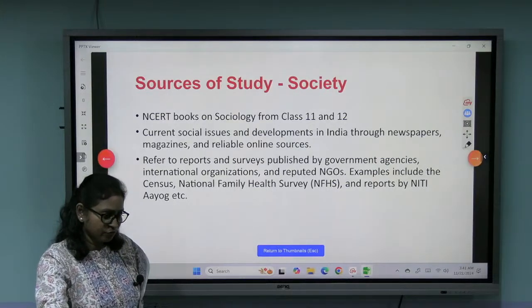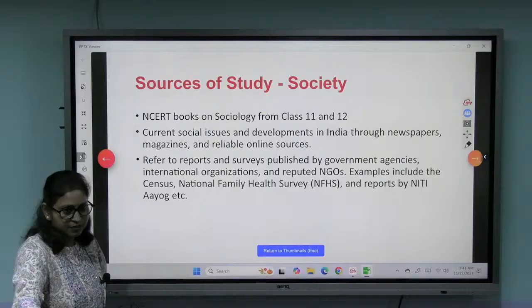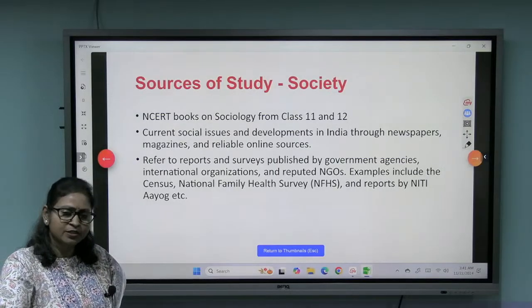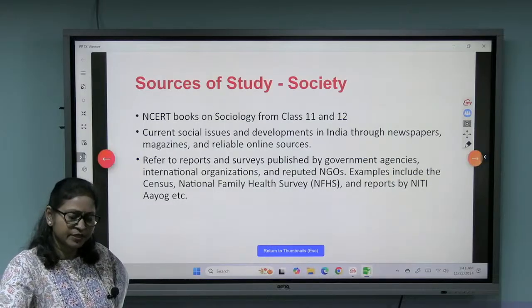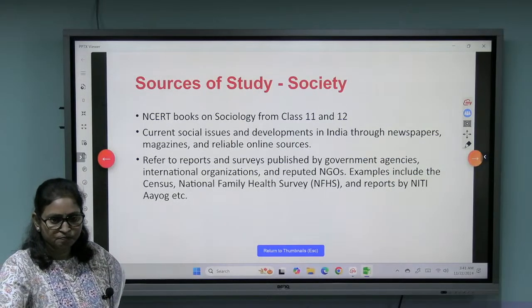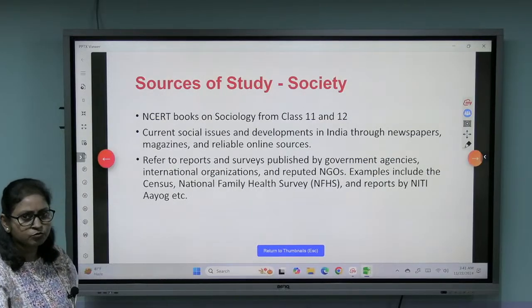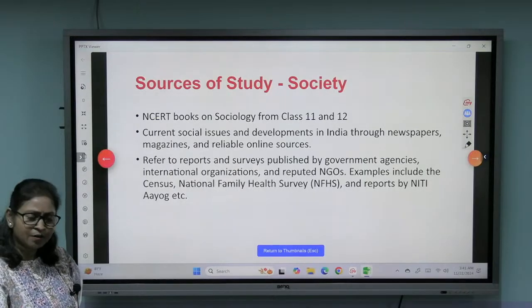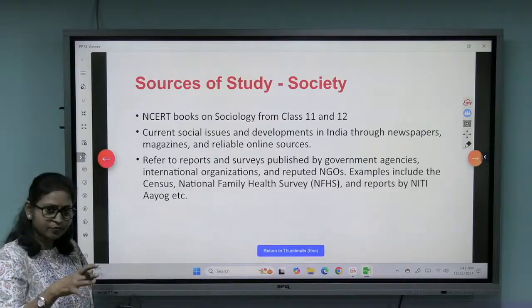So you don't have to study only static material, but also update yourself from newspapers, magazines, some reliable internet sources, like the Ministry of Social Justice and Empowerment. You can go through the various government schemes made for vulnerable sections of the society. So that is how you have to prepare.